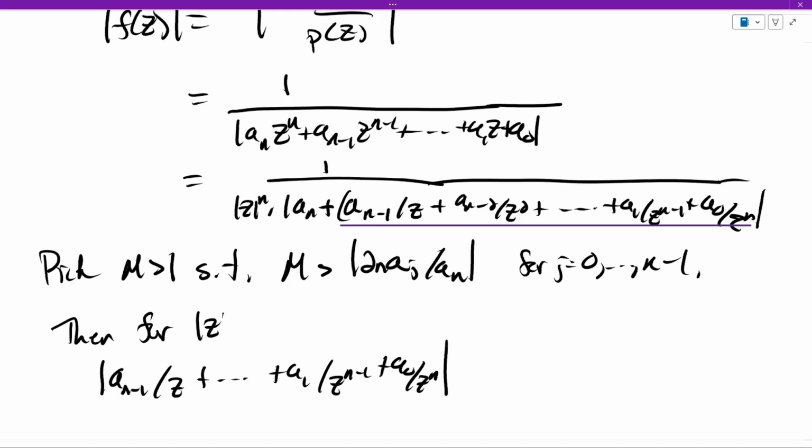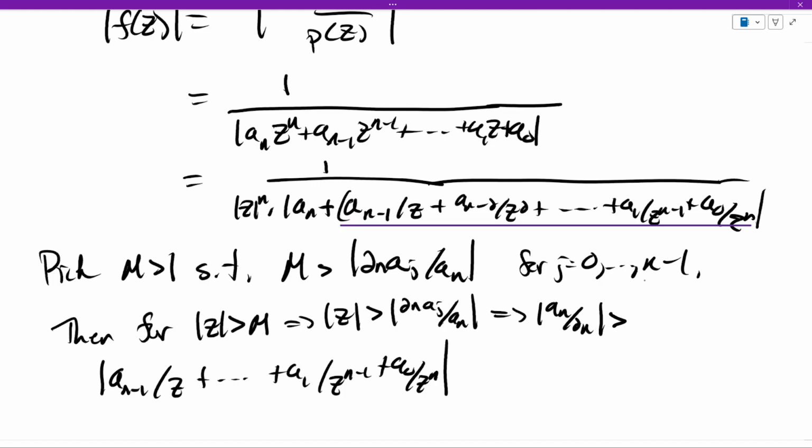If the modulus of z is bigger than m, then the modulus of z is bigger than 2n a_j over a_n. And so if we switch the roles of a_n and z, that shows that a_n over 2n is bigger than a_j over z.